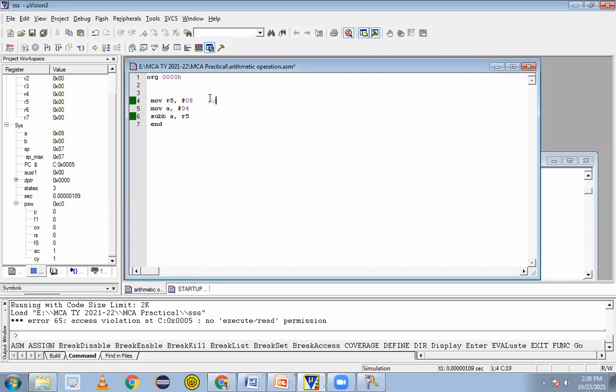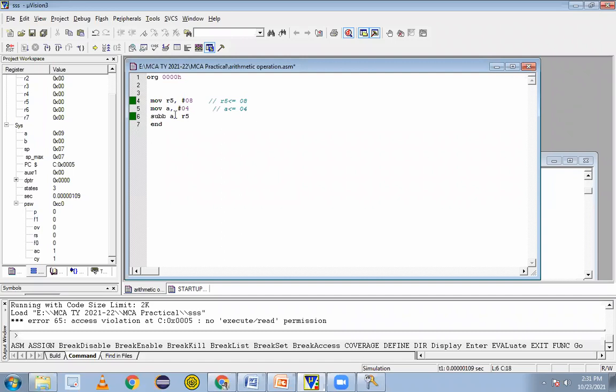Okay, and then next is what? R5 will get the value 08. Then A register will get the 04 data.